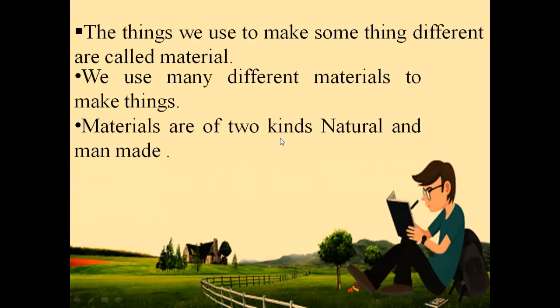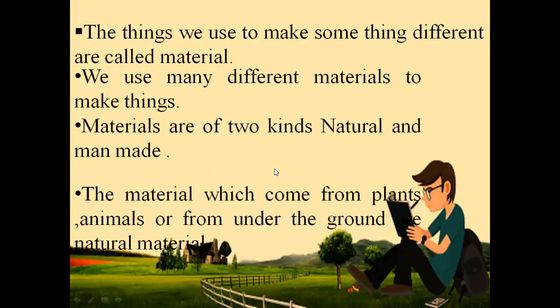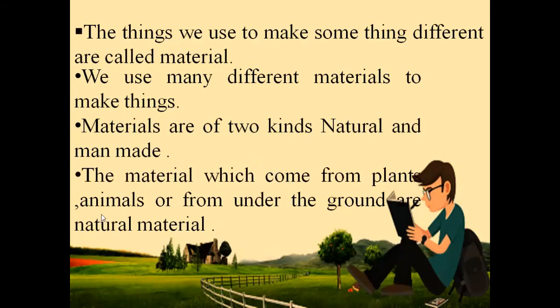Materials are of two kinds, natural and man-made. Keep in your mind, listen to me carefully, that materials are of two kinds. How many kinds of materials? Two kinds. One is natural and one is man-made. The materials which come from plants, animals, or from underground are called natural materials. The materials which have been made by people are man-made materials.